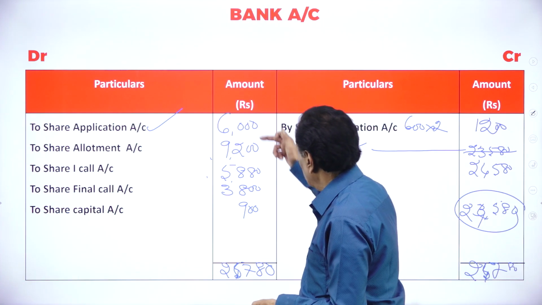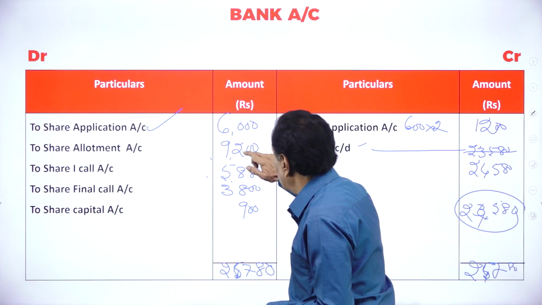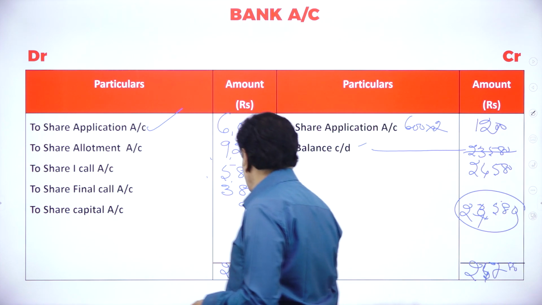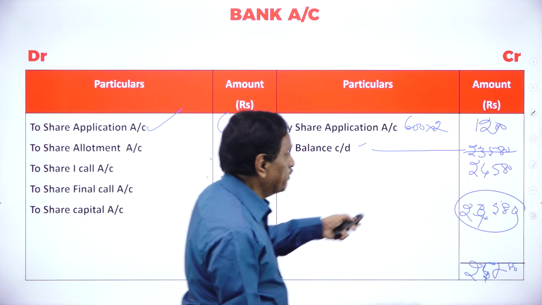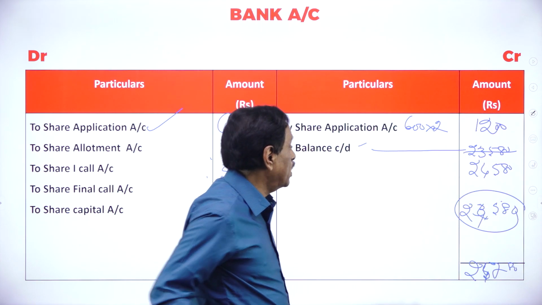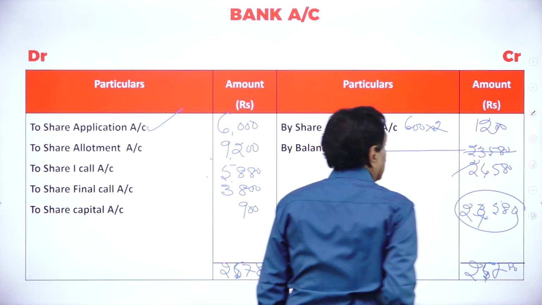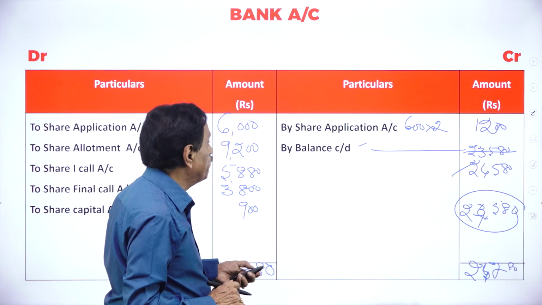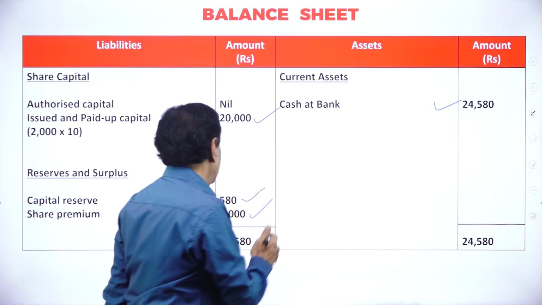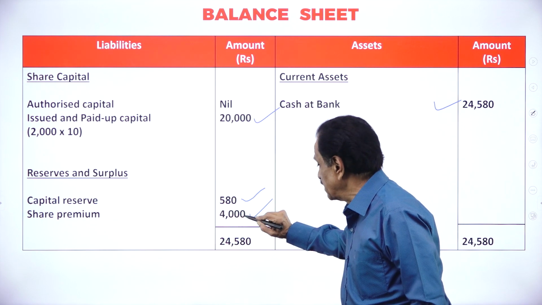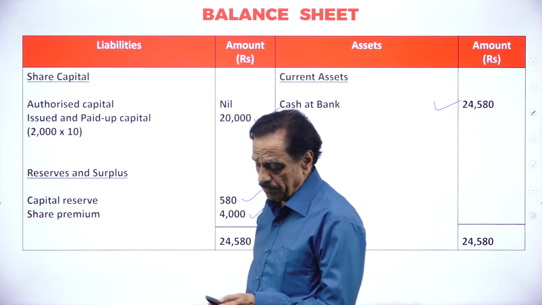How much did you receive on application? 6,000. How much did you receive on allotment? 9,200. Totally we receive 25,780. Out of that 1,200 gone, how much is left over? 24,580 you are going to receive. So this will come on the asset side of the balance sheet. 24,580. This is the paid up capital. This goes to capital reserve. This will go to share premium.